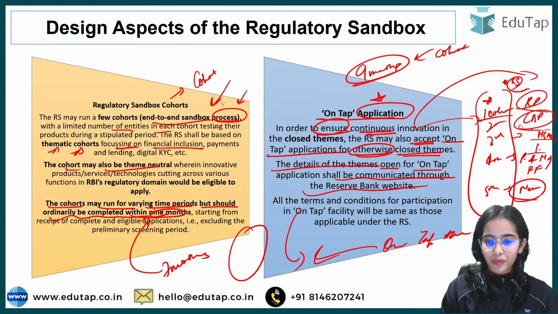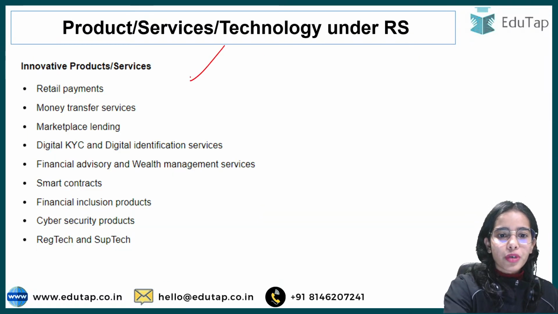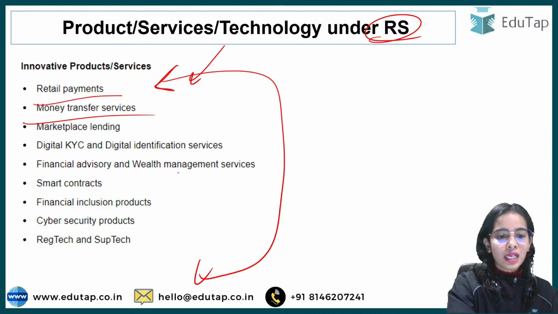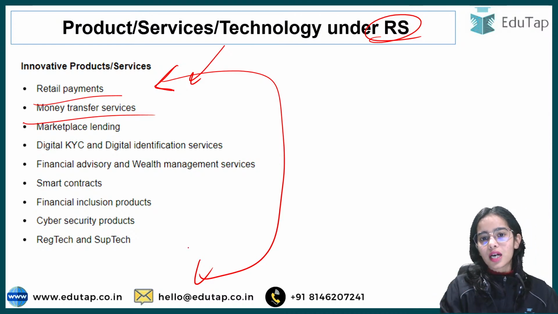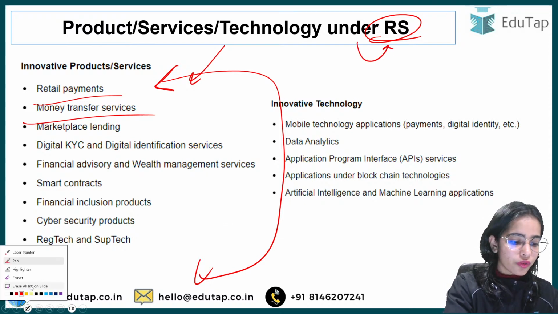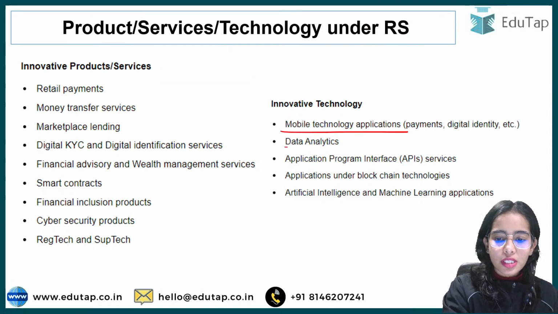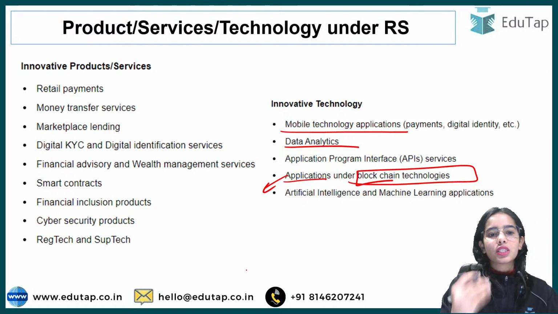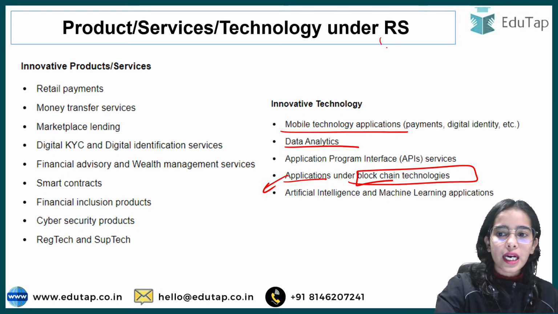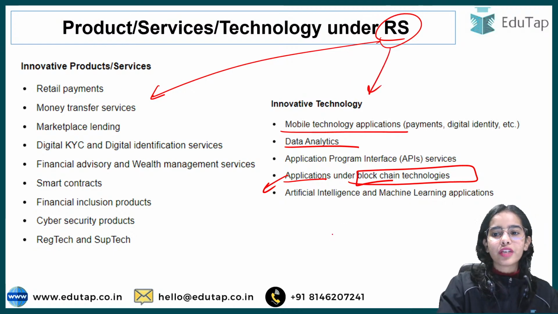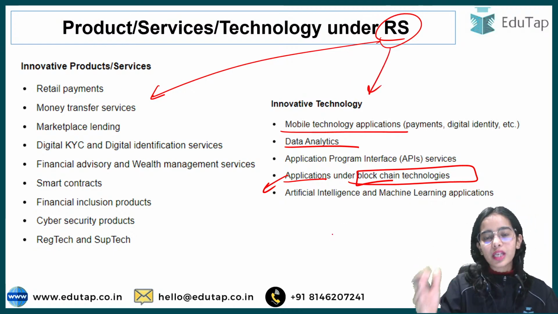Okay. So now, which are the products, services or technology under the regulatory sandbox? Retail payments and money transfer services are the focus areas under the regulatory sandbox. Which are the innovative technologies? Mobile technology applications, data analytics applications, and blockchain technologies. So blockchain technology is also a focus area under the regulatory sandbox. These are the innovative products, services and technology that are the focus area under the regulatory sandbox.